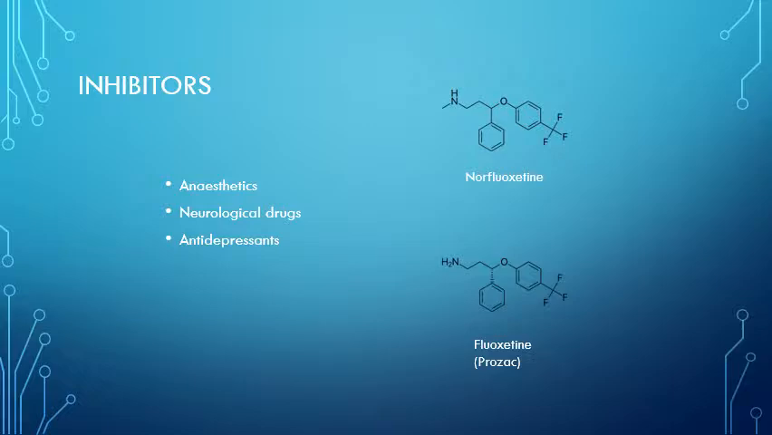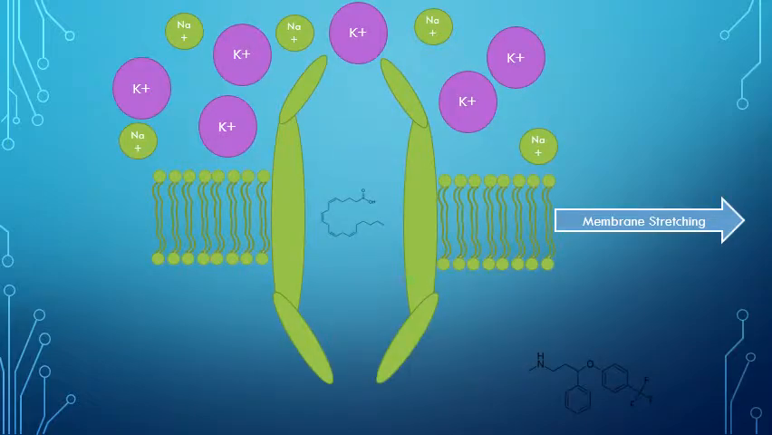However, these gates can also be manipulated and inhibited through various pharmaceuticals, such as anesthetics, neurological drugs, and antidepressants. In particular, the active metabolite norfluoxetine of fluoxetine, better known as Prozac, has been shown to act as a selective serotonin reuptake inhibitor by inhibiting particular TREC K2P channels, and is a common antidepressant used to treat many types of depression and anxiety disorders. The mechanisms by which the K2P channels sense the numerous stimuli are poorly understood.